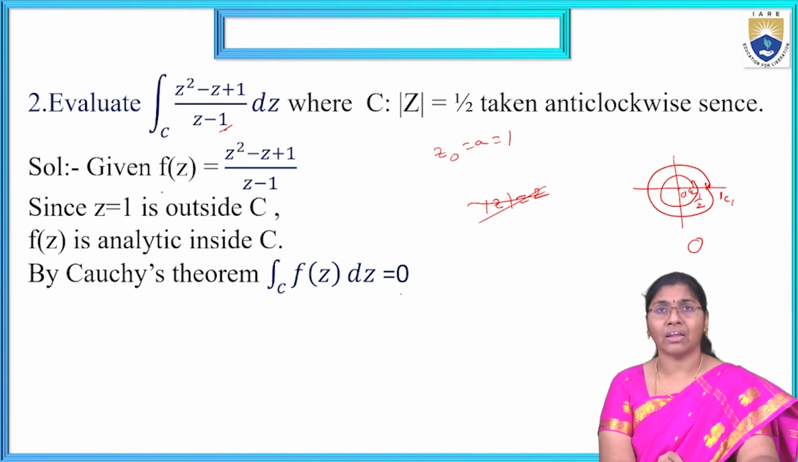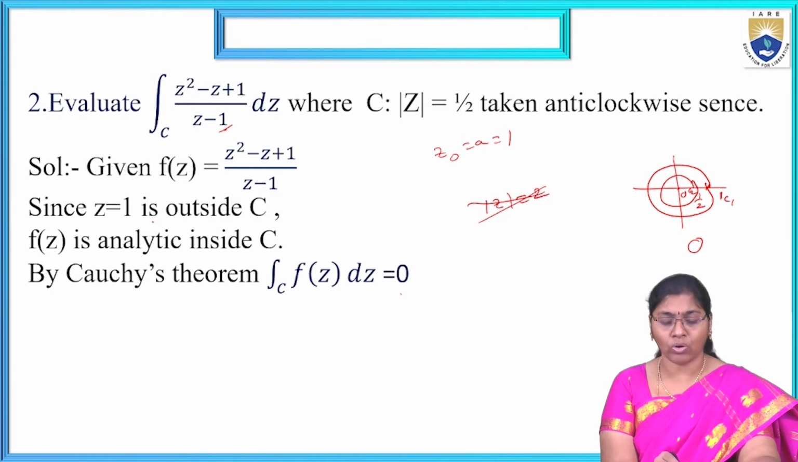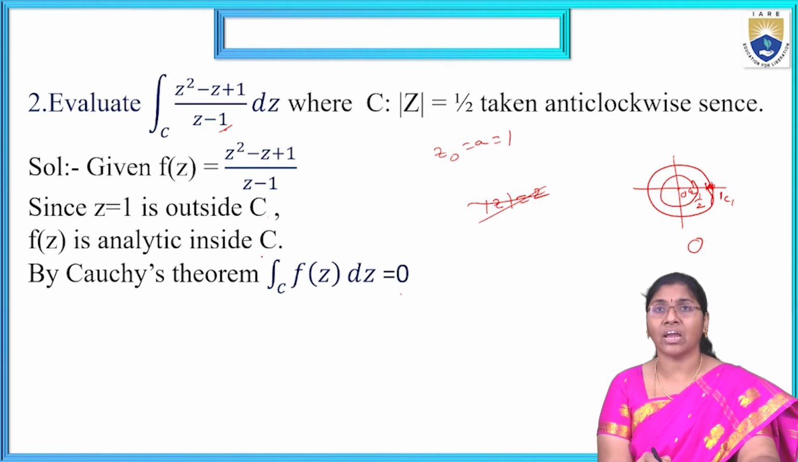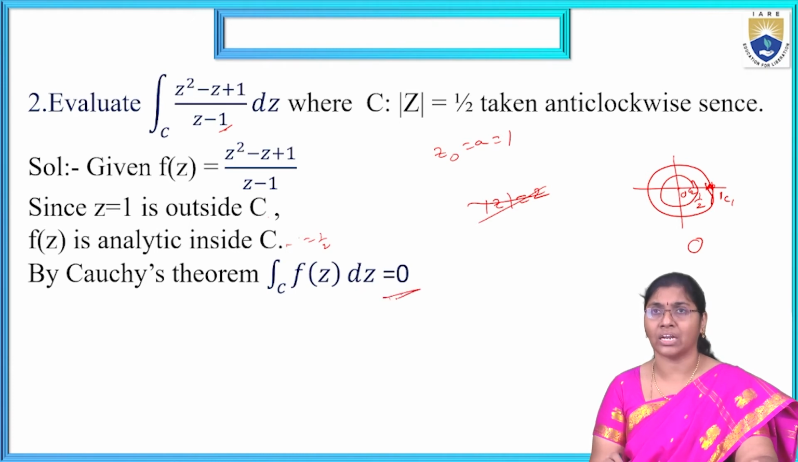Now, writing like this. Given f of z is z square minus z plus 1 by z minus 1. Since z minus 1 equal to 0, that is z equal to 1, which is outside C. Now f of z is analytic inside C, that is mod z equal to 1 by 2. By Cauchy's theorem, the integral over C of f of z dz equal to 0 directly.